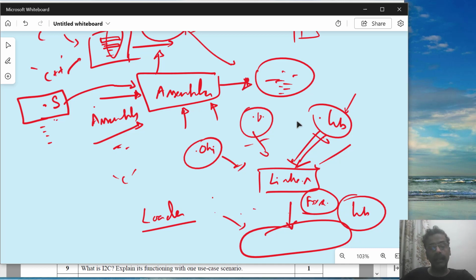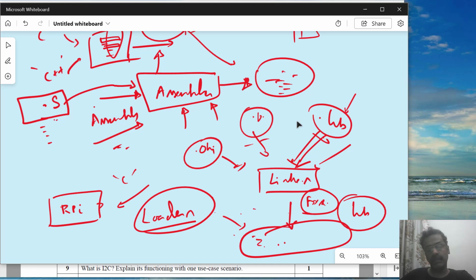Now this loader's job is to, suppose you have a Raspberry Pi Pico board, and you are uploading the code into this, right? So the loader's job is to understand the exe file or some other format, it could be any binary form, and then write it into the flash inside the chip, inside the board. So there is a flash, and there is a program running on the board, and you are using a USB COM port and uploading it. So the loader's job is to take the executable and put it into the hardware. Okay, that may be a very high level explanation for this.